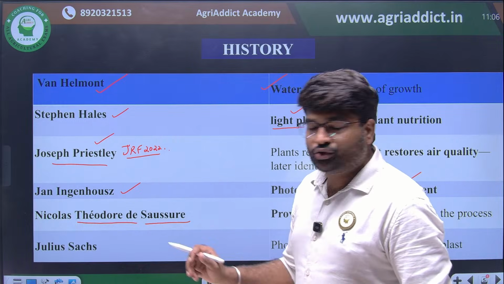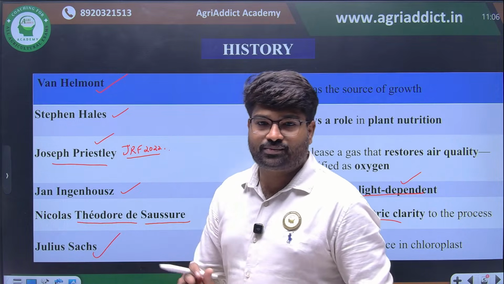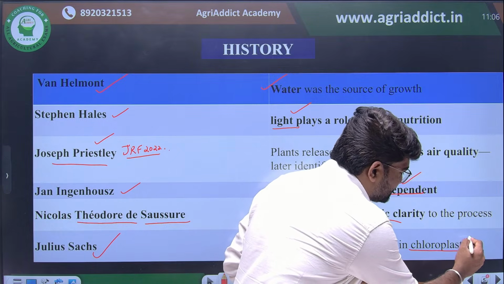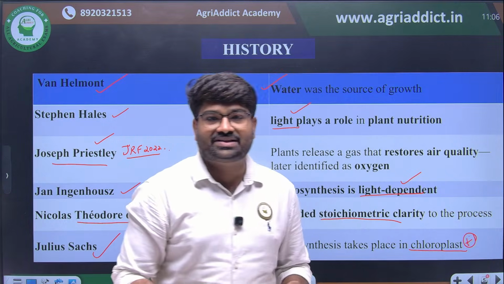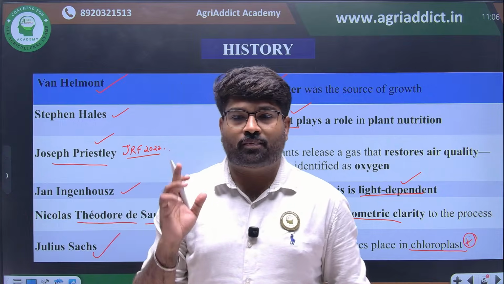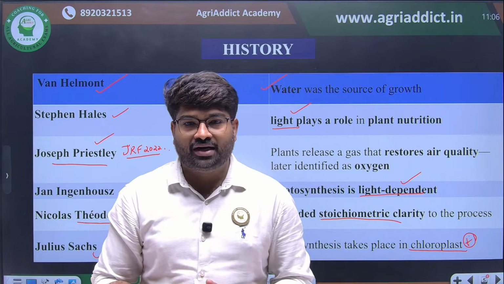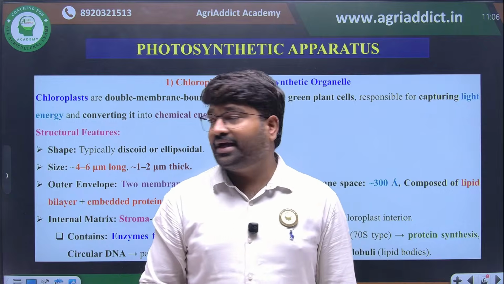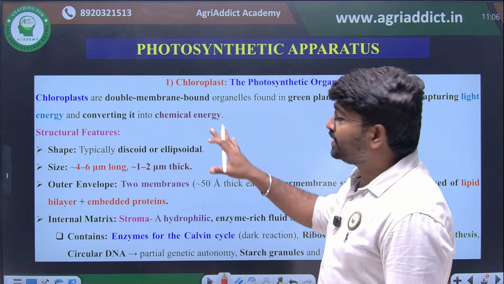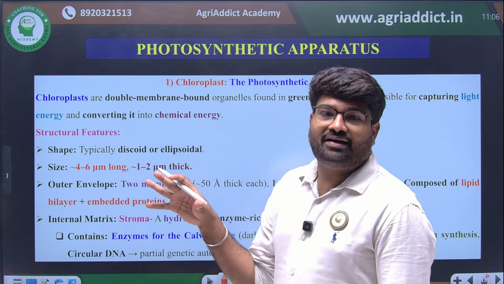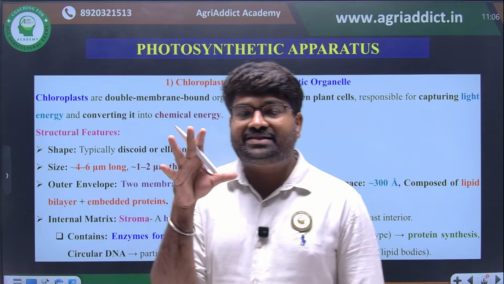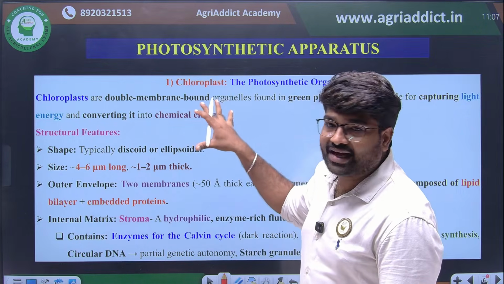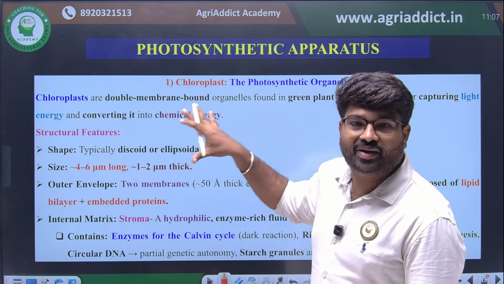Then Julius von Sachs proved that photosynthesis happens in the chloroplast. The organelle where photosynthesis happens in plants is the chloroplast. This is also another important objective point of view. You have to remember properly. Now we are going to see about the organelle. We know photosynthesis will happen in the chloroplast. Now we are going to see the arrangement of the chloroplast and what things will be there in the chloroplast.